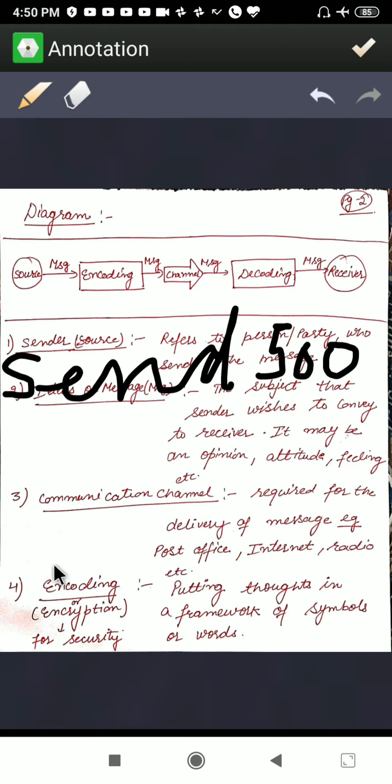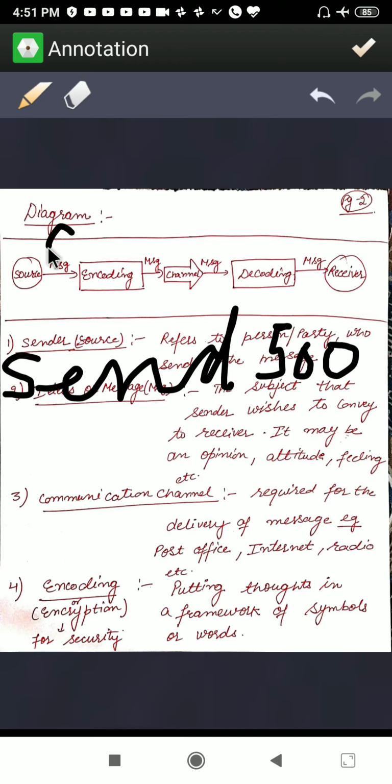Now I am using a technique of cryptography with which I'll be encoding this message. How? We need to decide a key with the receiver. Sender and receiver will sit together to decide a key first, and that too in a private manner, so that this key will not be leaked out. They decide they will shift the alphabets or digits one or two places forward. Let us say this is the key.